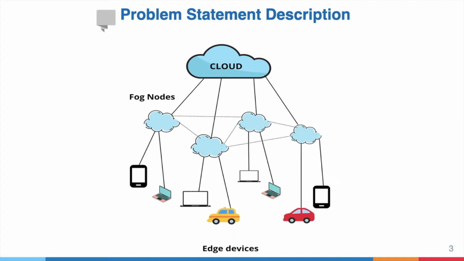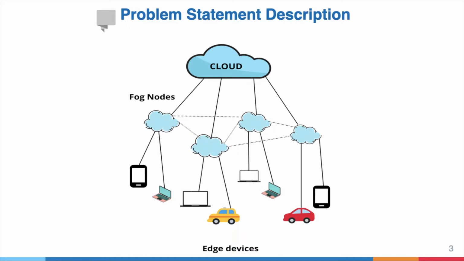Now we have a cloud and IoT devices, and the fog network will act as a bridge between the IoT devices and the cloud. So we have multiple fog nodes connected to each other and at last connected to the cloud. Now, let's take the self-driving car as an example.